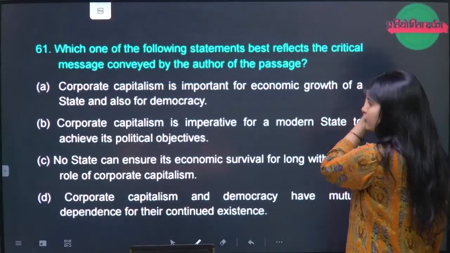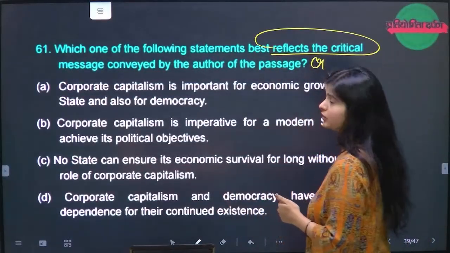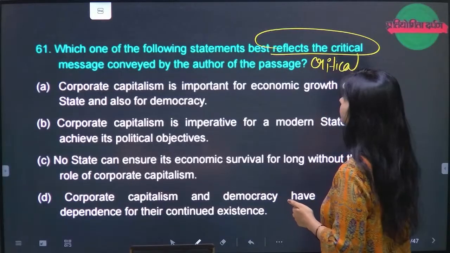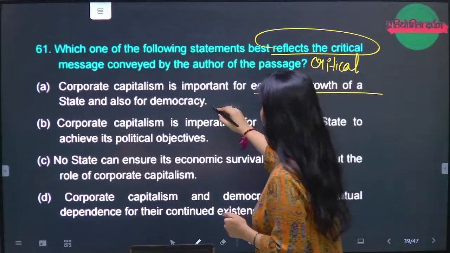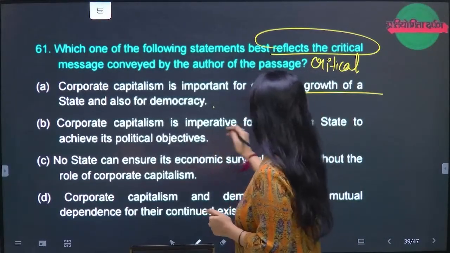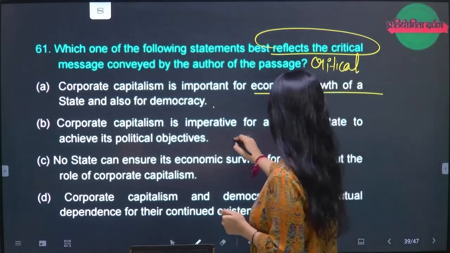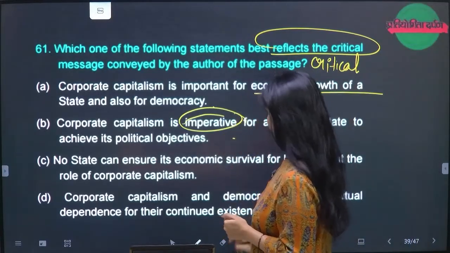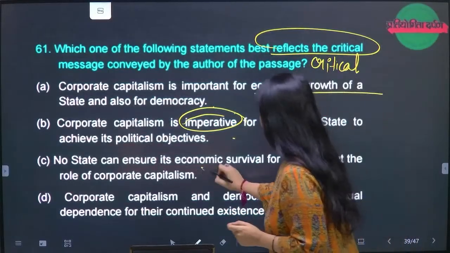So quickly moving to: which one of the following statements best reflects the critical message? It is asking for the critical message, right? Corporate capitalism is more important for economic growth of the state and also for the democracy. Corporate capitalism is imperative for a modern state to achieve its political objective. Imperative? No state can ensure its economic welfare without it, not at all. This cannot be the essence.